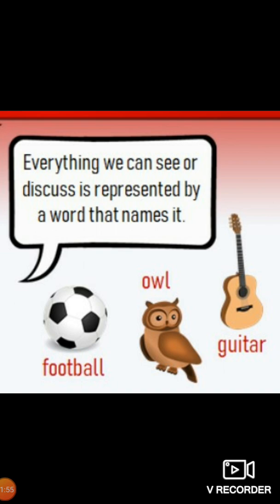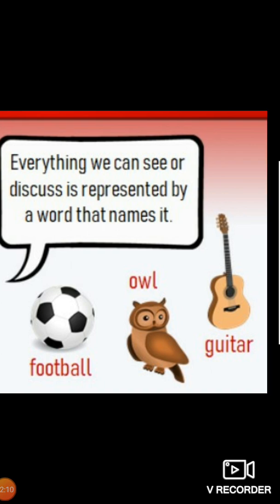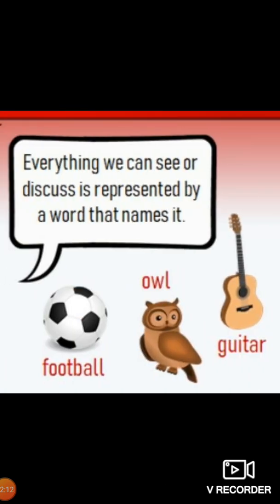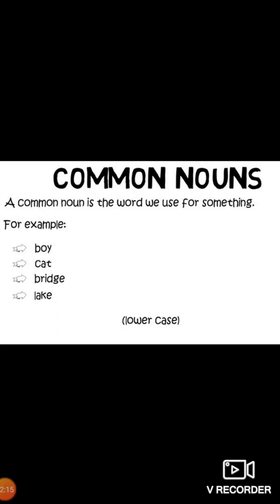Like this round object, it is always called football, and footballs can be more than one. So for more than one thing we can use a common noun. Owl, guitar. We know all these objects by these names only. So a common noun is the word we use for something. This you need to take care. Like boy, cat, bridge, lake. And a common noun is always written in lower case, in small letters.